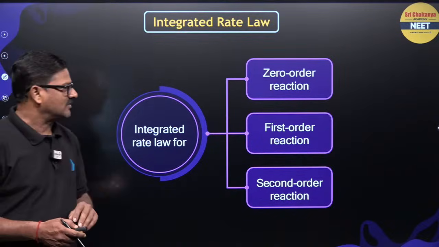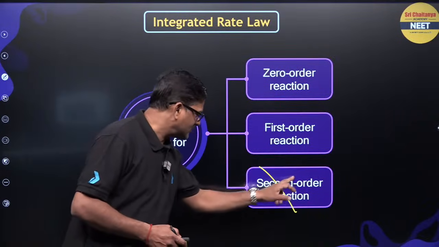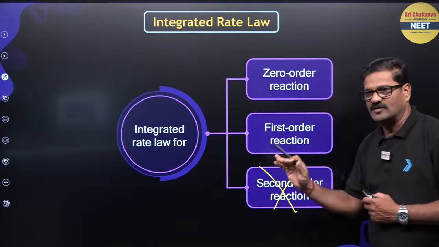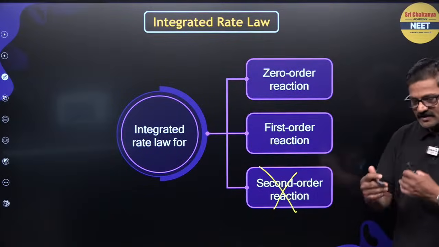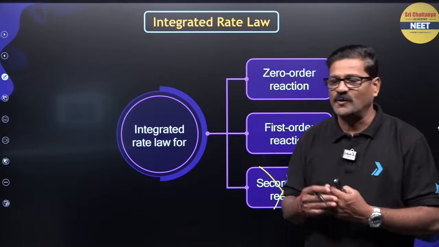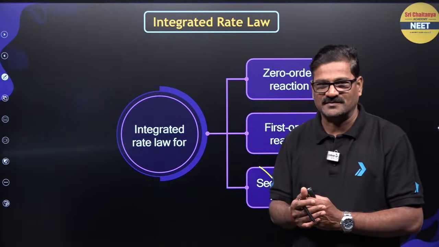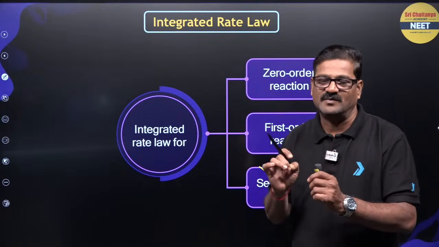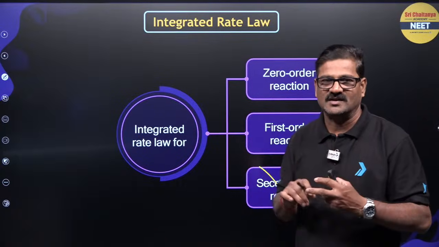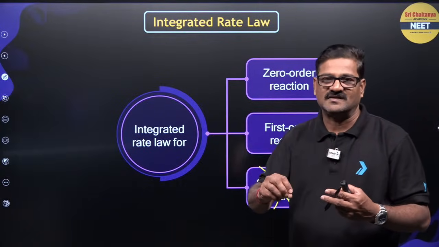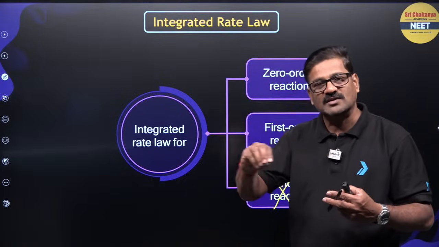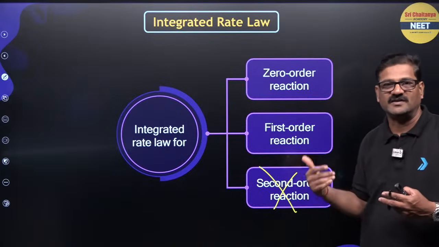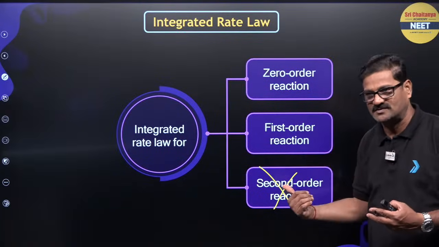For the integrated rate law, no need to go for all orders. Let us go for the zero order and the first order. Second order is not needed much. When the reaction proceeds, you have an instantaneous rate of reaction. The rate of a reaction at that instant of time is called the instantaneous rate. But that instantaneous rate is not constant throughout the time, with variation of concentration. So we have to consider the integrated rate expression for the throughout the process.